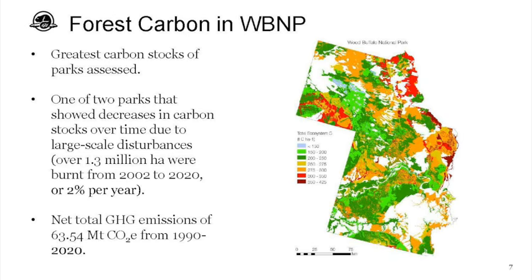Wood Buffalo National Park, this is showing total ecosystem carbon stocks. And the different colors: darker red is higher stocks, and the green to blues are lower stocks. So this had the greatest carbon stocks of all parks assessed. It was one of 2 parks that showed decreases in carbon stocks over time due to disturbances, and this is mainly wildfire. Over 1.3 million hectares burnt between 2002 and 2020, or 2% a year. And this actually ended up with net total GHG emissions, so a source of quite a fair amount of carbon.